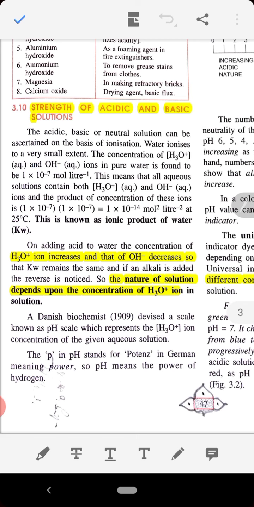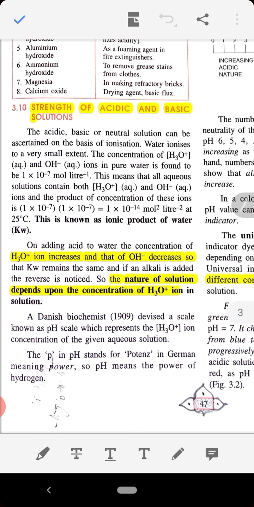Ionization, I hope you people know, means the ability of a compound to split into ions. Clear? The concentration of hydronium ions, H3O plus, and hydroxyl ions, OH minus, in pure water is found to be 1 into 10 to the power minus 7 mole per liter.